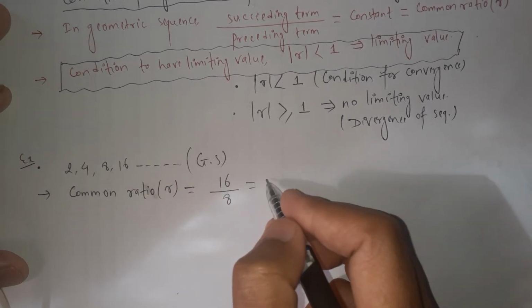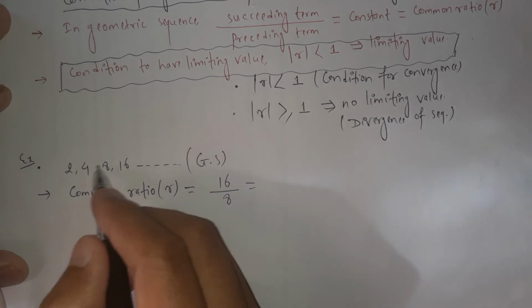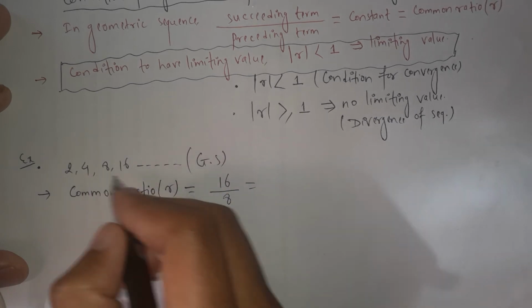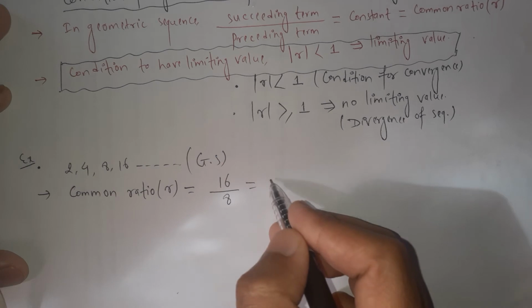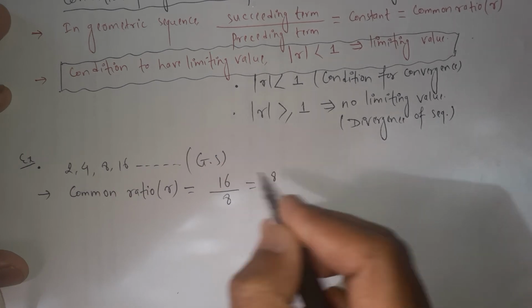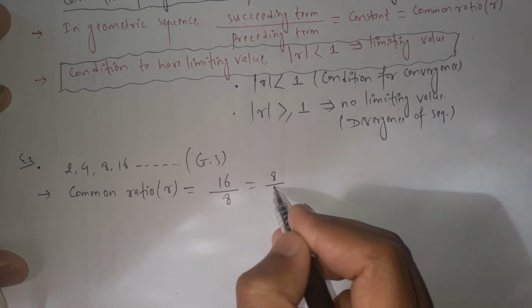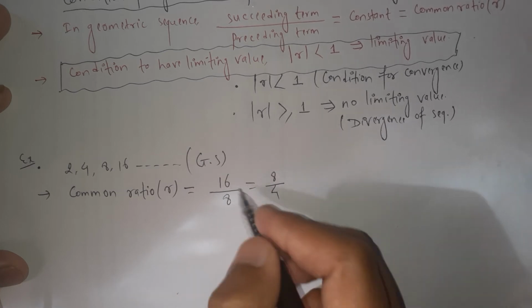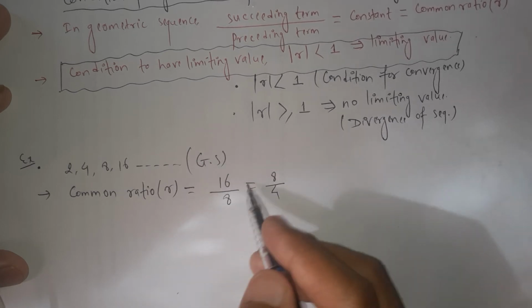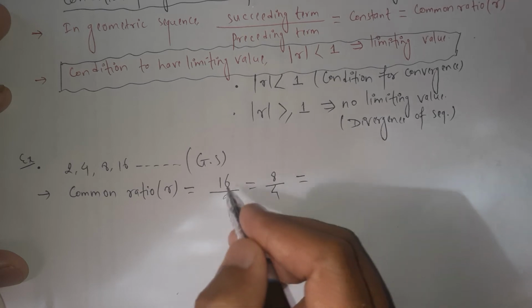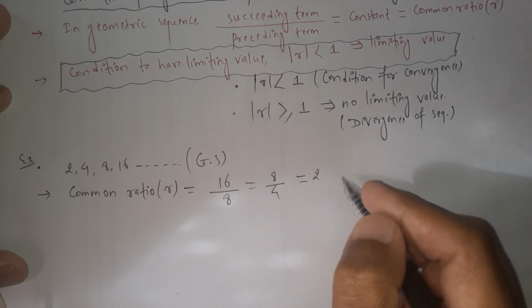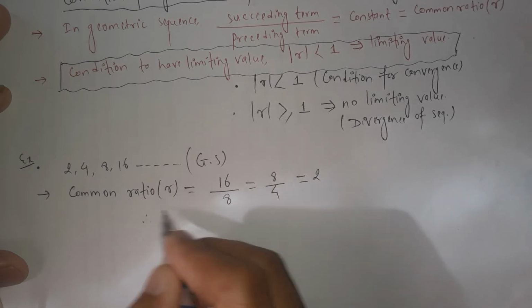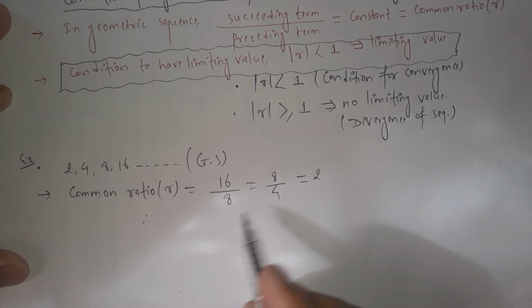We can take the other terms too. Let's take the succeeding term 8 with respect to 4, and 4 will be the preceding term. The ratio will be constant for the geometrical sequence, and here the ratio we got is 2. Here we got the value of the common ratio R as 2.